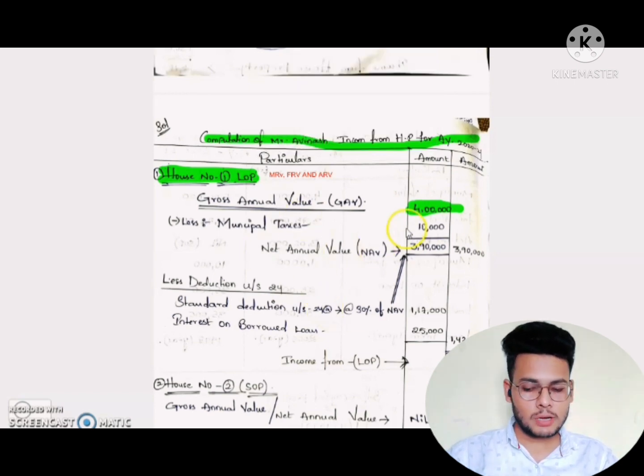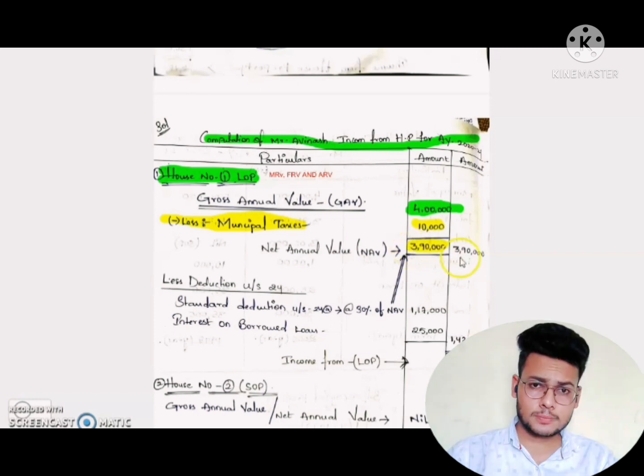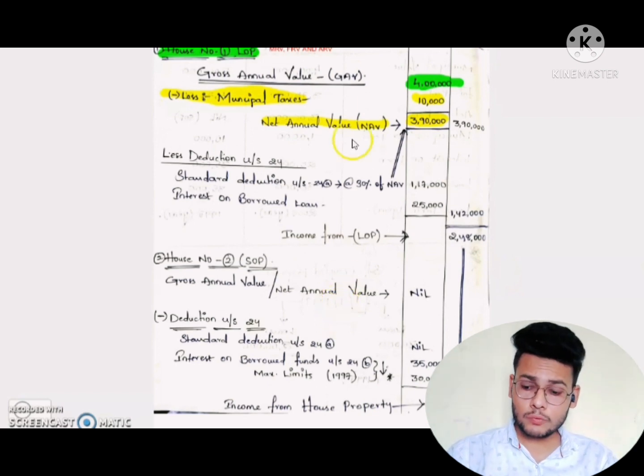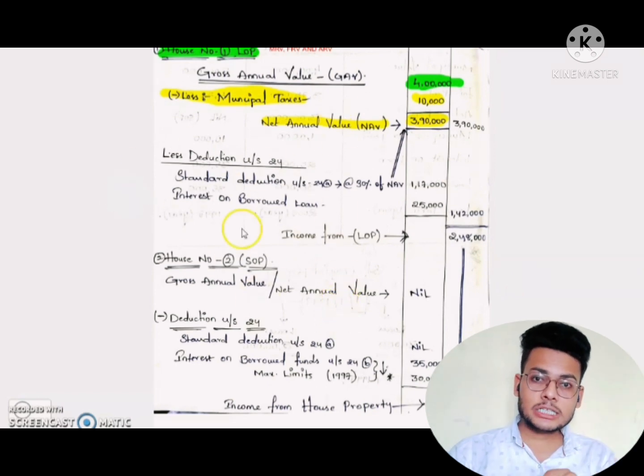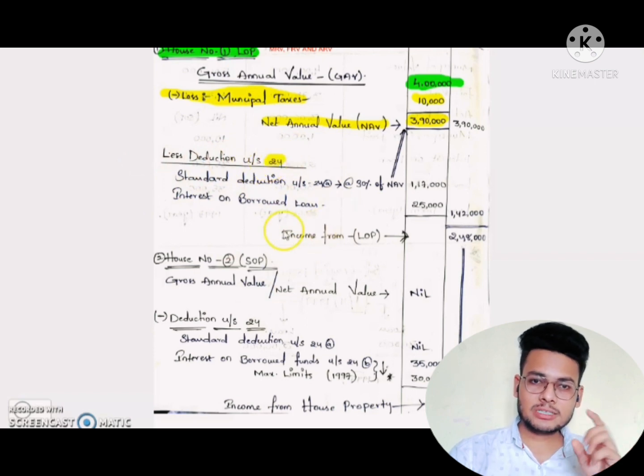So that is the gross annual value. Next we deduct the municipal taxes paid from the GAV, that is 10,000 rupees, and after deducting we get the net annual value, that is 3,90,000. Clear? Next, after we get the net annual value, what do we have to do? We have to do deductions under section 24. What are the deductions? Standard deduction and interest on borrowed fund.